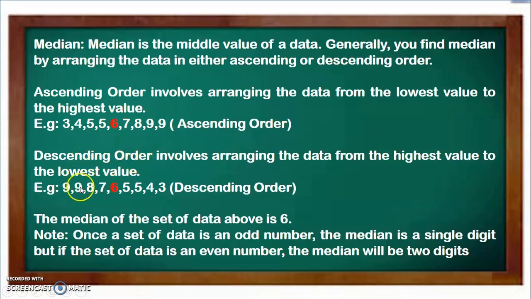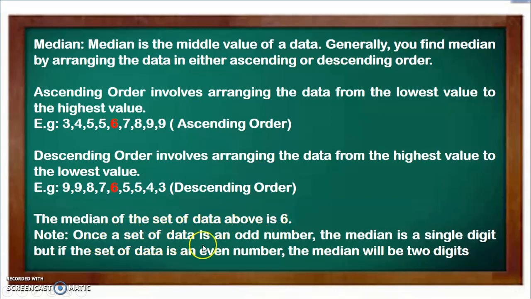In descending order, we have 9, 9, 8, 7, 6, 5, 5, 4, 3. Descending order involves arranging the data from the highest value to the lowest value. The median of the set of data above is 6.